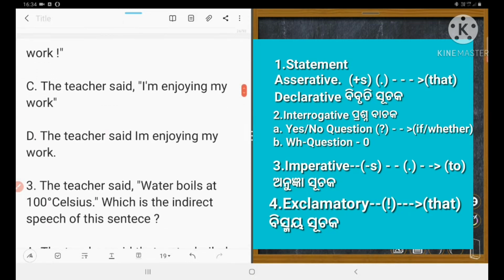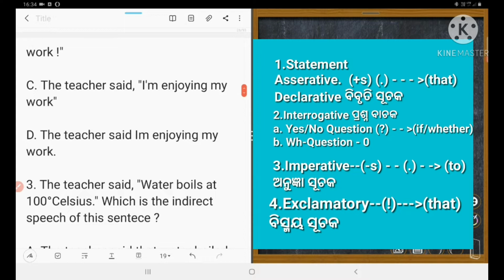Next one is, the teacher said, "I am enjoying my work" with no mark. Here mark that the sentence in inverted comma does not end with any mark. It just ends with inverted comma. So this is wrong. D, the teacher said, "I am enjoying my work." So which one is correct?